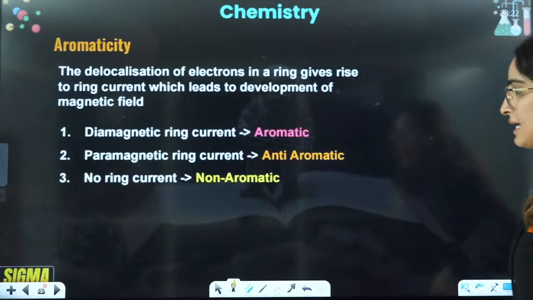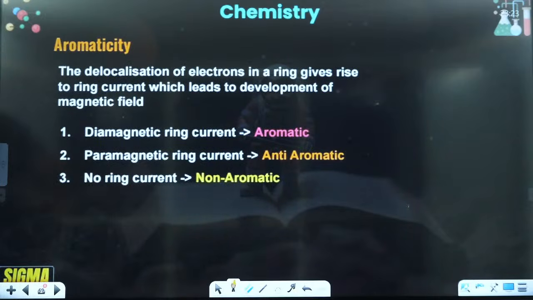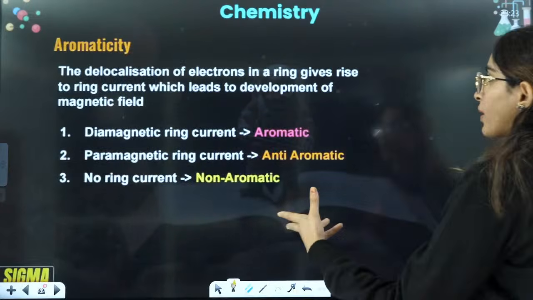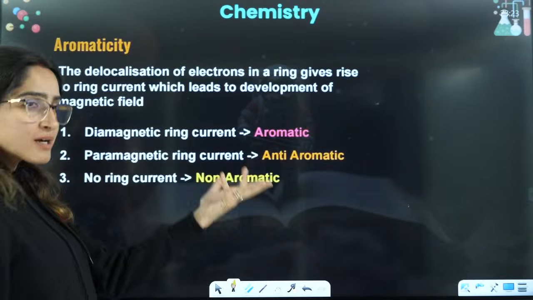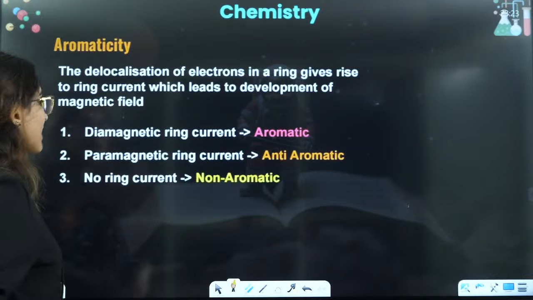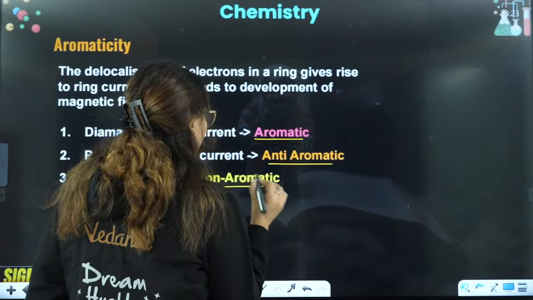Okay. Next guys, we have aromaticity. So let's talk about aromaticity. Right everyone? In case of aromaticity, what exactly happens? The delocalization of electrons in a ring gives rise to the occurrence of current and development of a magnetic field. That is a pure definition. So what exactly happens? You have 3 categories of compounds: aromatic, anti-aromatic and non-aromatic.